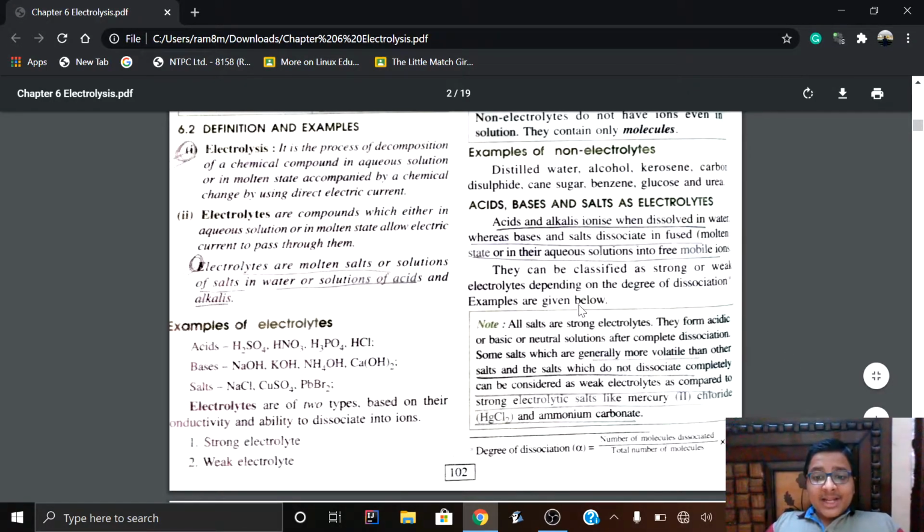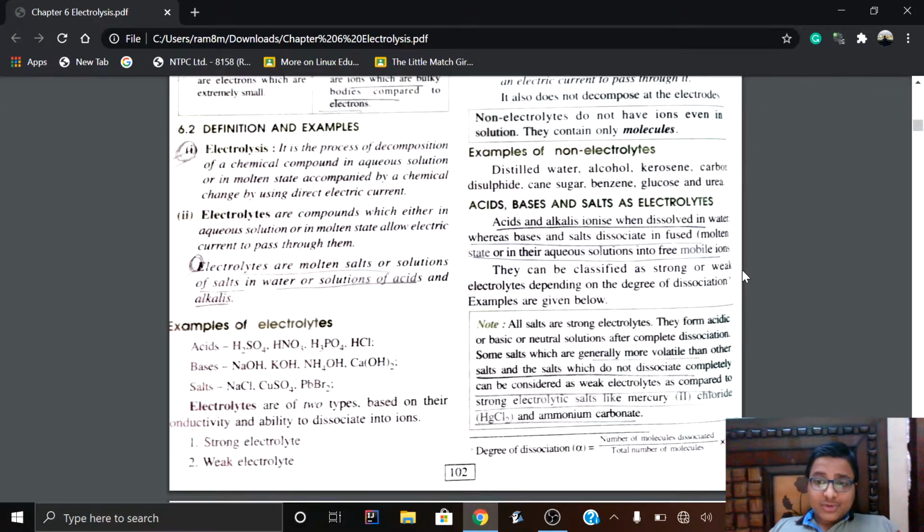So they can be classified, as we have discussed, as strong or weak electrolytes depending upon the degree of dissociation. So what is the degree of dissociation? Degree of dissociation is equal to the number of molecules dissociated divided by the total number of molecules present in that compound, multiplied by 100, so that we can find the percentage.